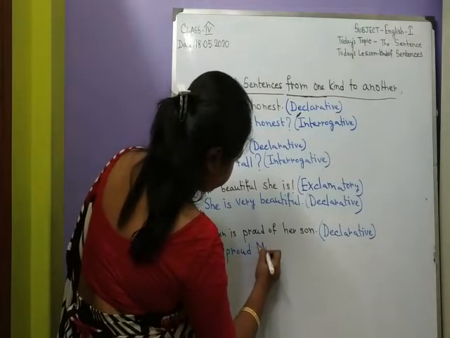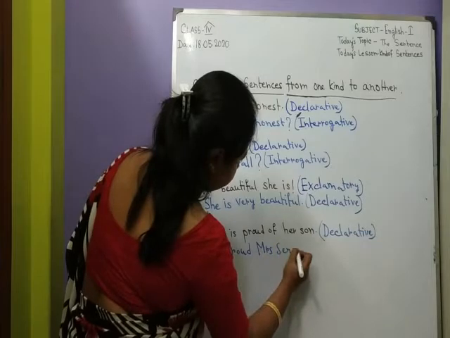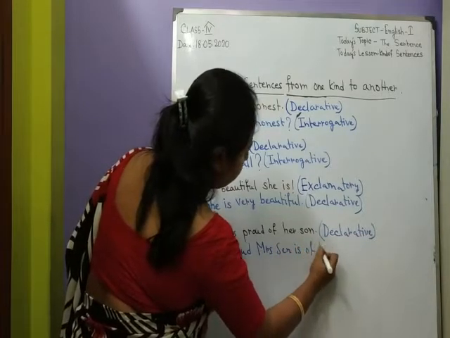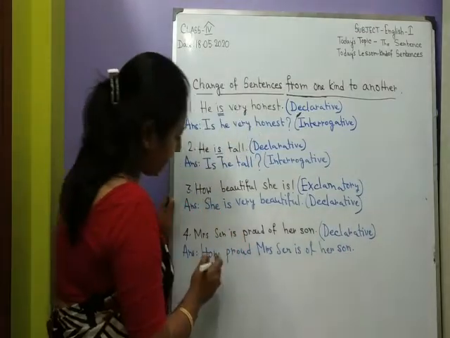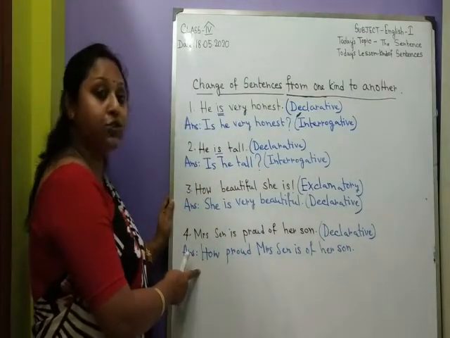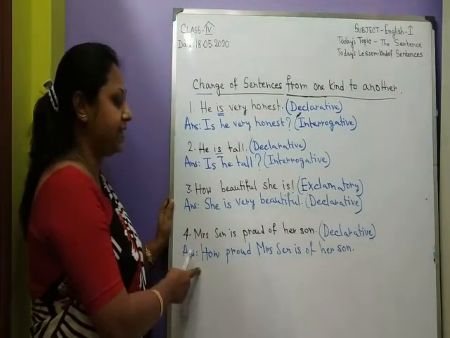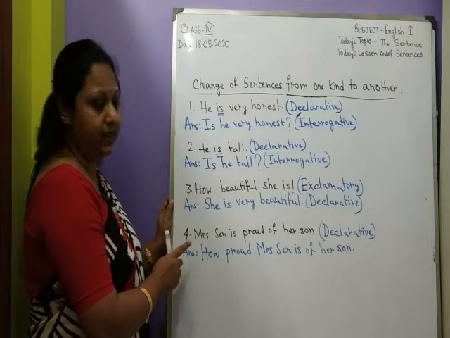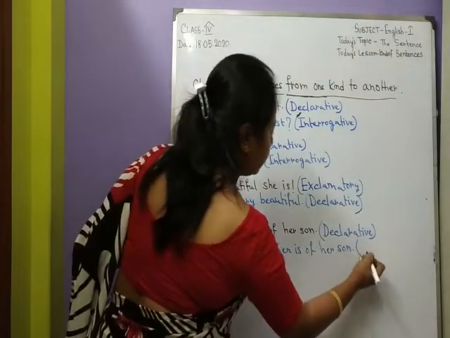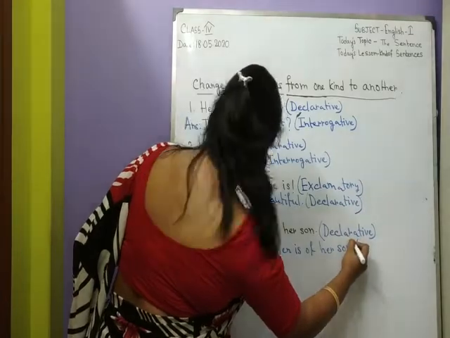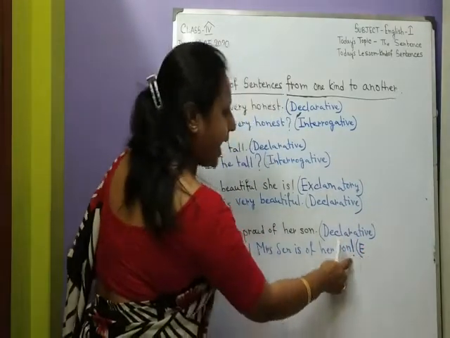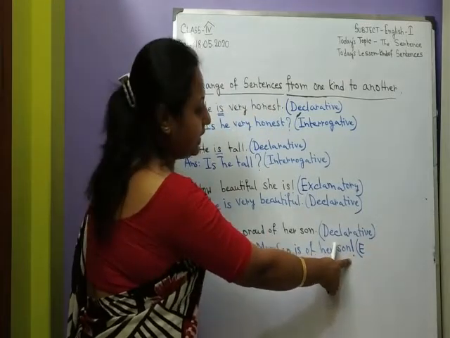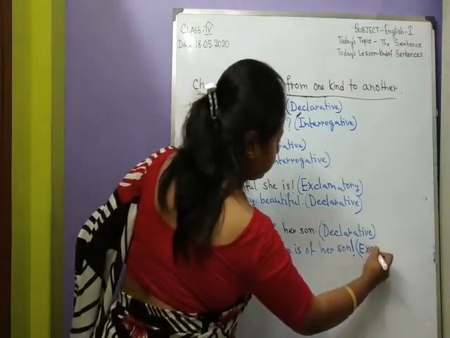How proud Mrs. Sen is of her son. By adding the word how, a strong feeling of proudness is expressed in this sentence. So, it is now an exclamatory sentence. And we will have to add an exclamation mark at the end of this sentence.